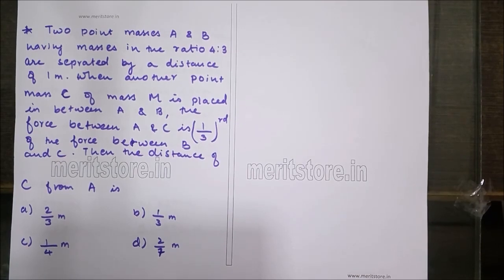2 point masses A and B having masses in the ratio 4:3 are separated by a distance of 1 meter. When another point mass C of mass m is placed in between A and B, the force between A and C is 1/3 the force between B and C. Then the distance of C from A is, the options are 2/3 meters, 1/3 meters, 1/4 meters and 2/7 meters.